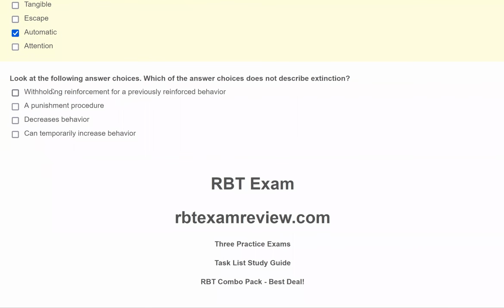And then finally, look at the following answer choices. Which of the answer choices does not describe extinction? So we're looking for the one that has nothing to do with extinction. A, withholding reinforcement for a previously reinforced behavior. That is extinction. That perfectly describes extinction. B, a punishment procedure. Is extinction a punishment procedure? It is not. Common misconception, common mistake.